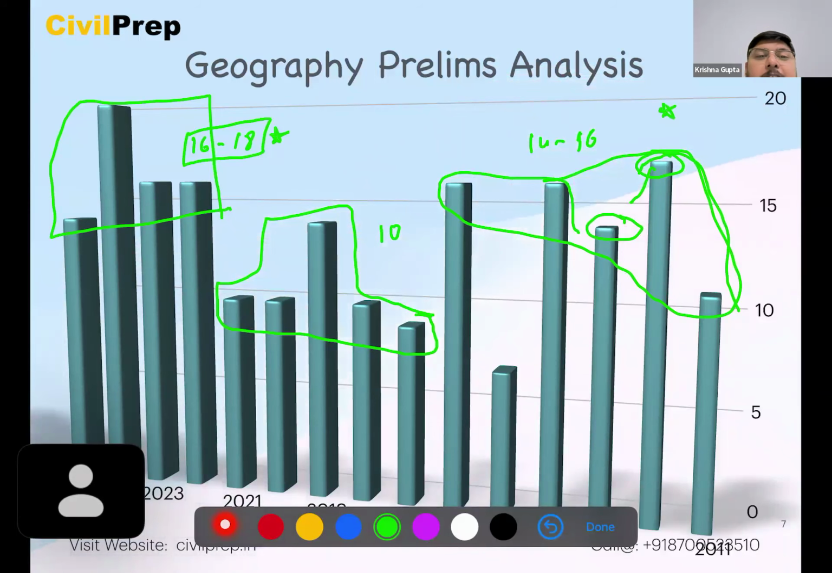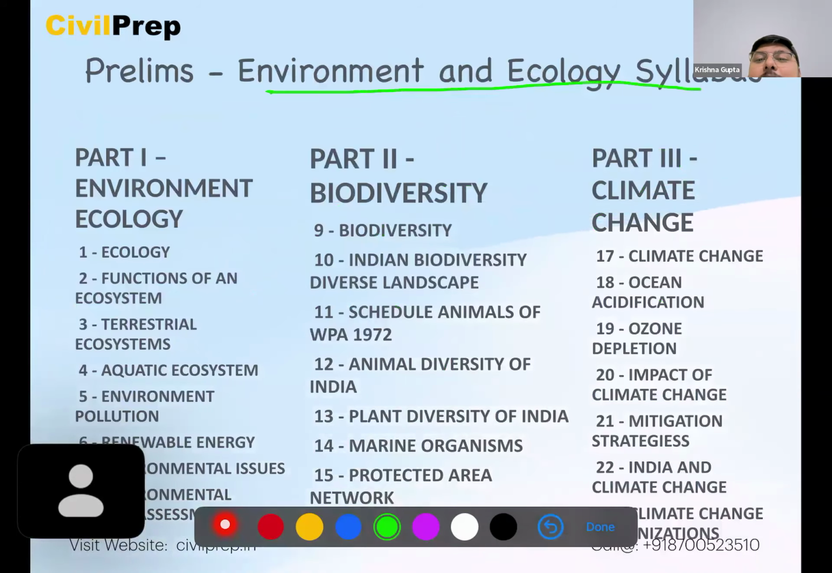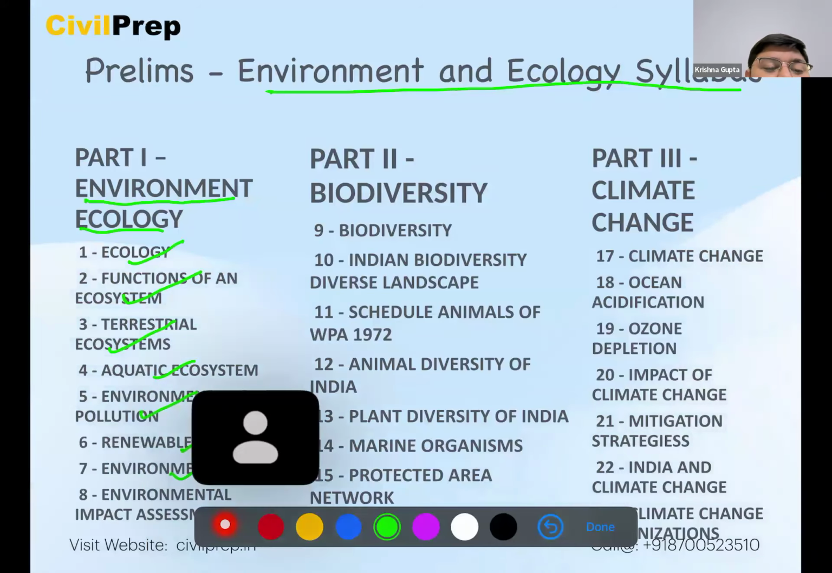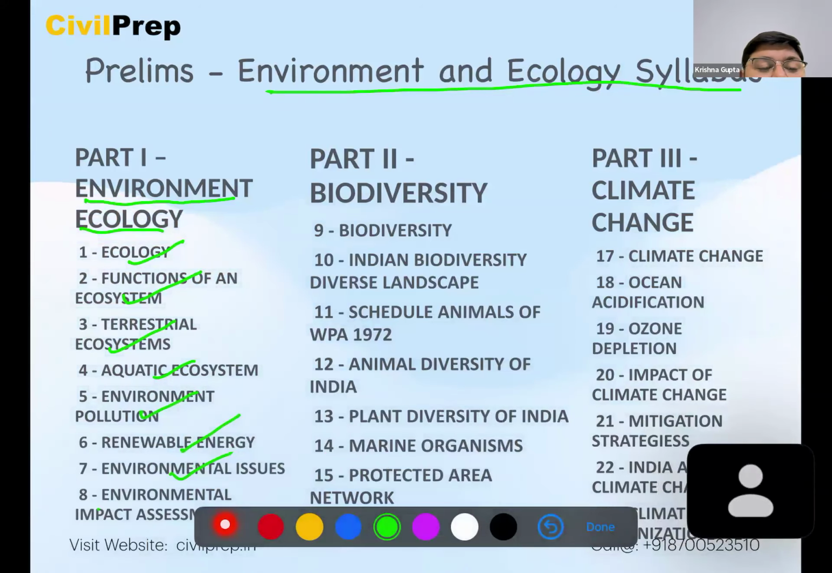Now, moving forward, we have environment and ecology syllabus. Number 1 is ecology, where we have functions of an ecosystem, terrestrial ecosystem, aquatic ecosystem, environmental pollution, renewable energy, then environmental issues, environmental impact assessment. This will be covered in quite detail. Then we have biodiversity, where the questions are becoming more dynamic. But yes, it is not like they cannot be solved. They can be solved, but we need to have a very good approach here.